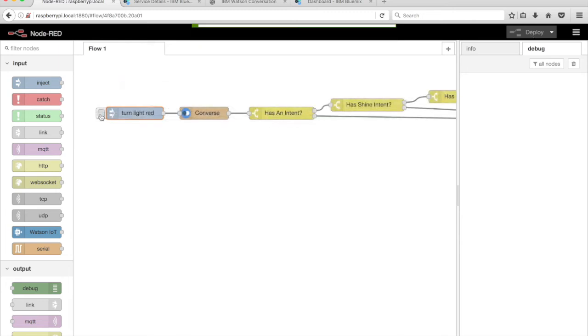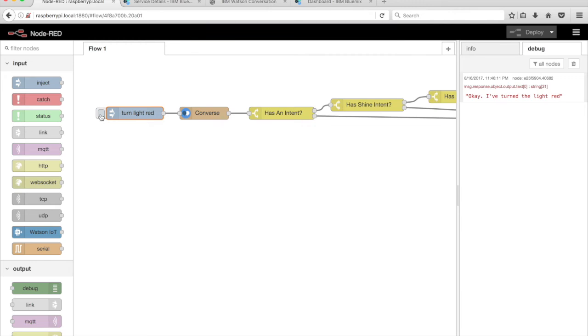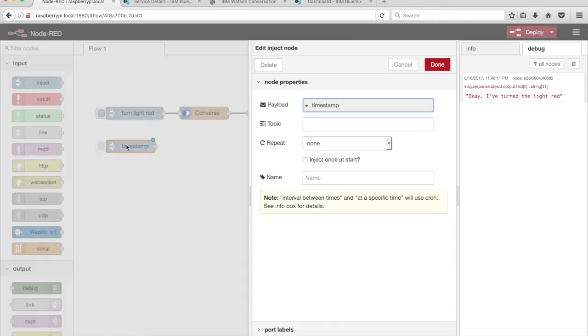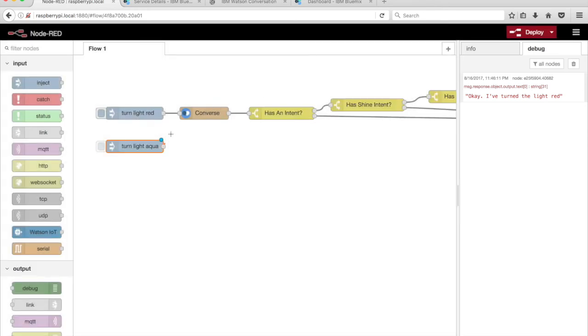Run the flow by clicking on the tab on the left side of the inject node. TJBot shines the LED the color red and displays a response from the Watson conversation service in the debug window. Let's try another example. Drag an inject node from the palette onto the canvas. Set the payload to the string value of turn light aqua. Connect the inject node to the converse node.